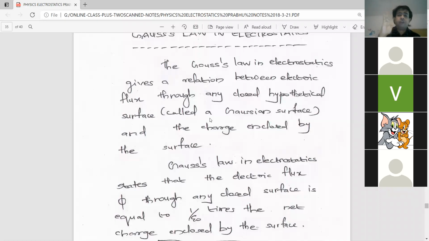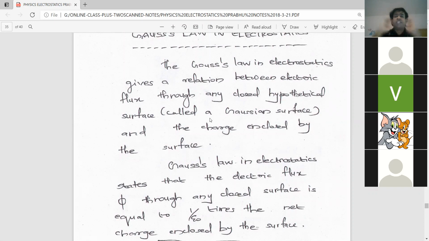So you will come to know why it is called a hypothetical surface, because for each case we will imagine a different shape of the Gaussian surface. The first one is an infinite wire. We have to find the electric field at a particular point due to an infinite wire carrying charge. Infinite means the length is very large. That's all.